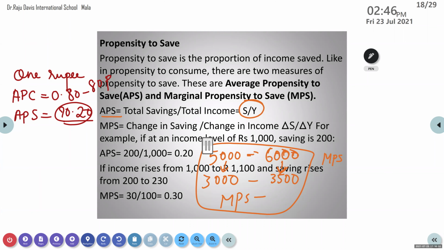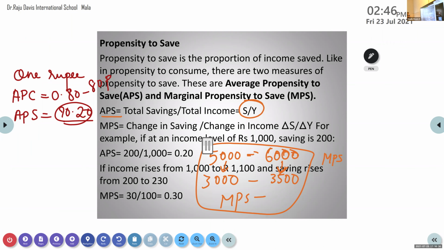What is the consumption? 3,000 in the beginning, the previous one. When he was having 5000 income, the consumption was 3000. When it is increased to 6000, the consumption is 3,500.